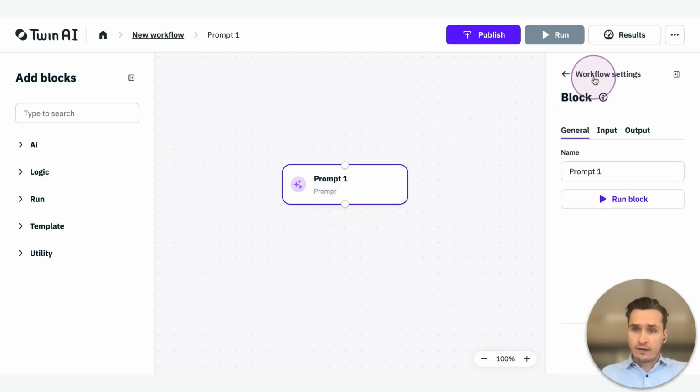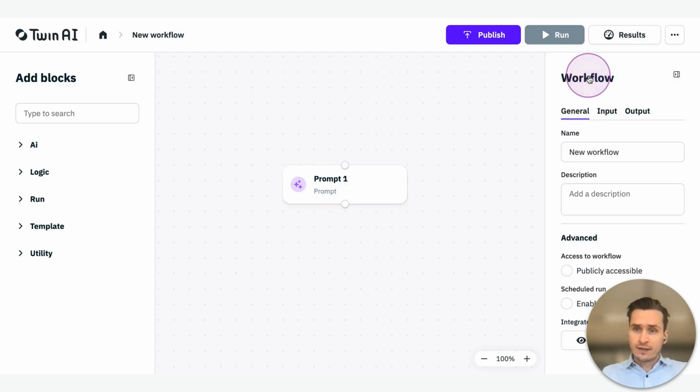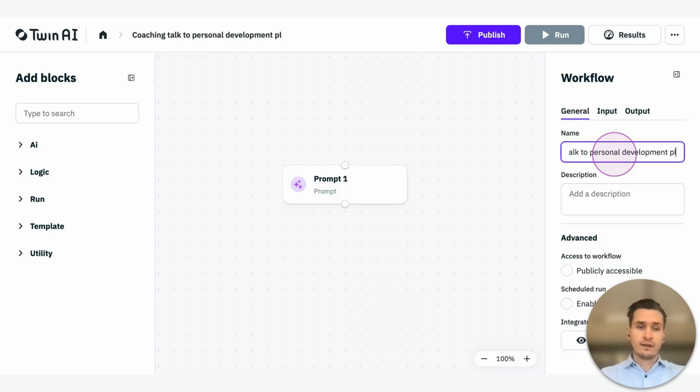So I'm just going to go ahead and click on workflow settings again, or click on the background of your workflow, and you're in the general settings of your first workflow. I know this workflow is going to get a coaching talk to a personal development plan. Just a reminder, once again, it's all anonymized, it's all fictional, it's not real data.